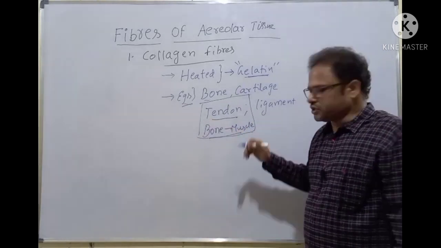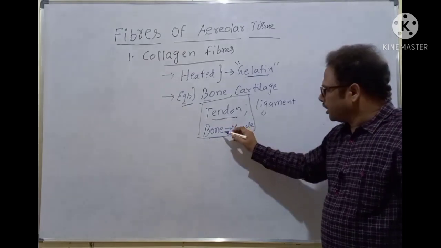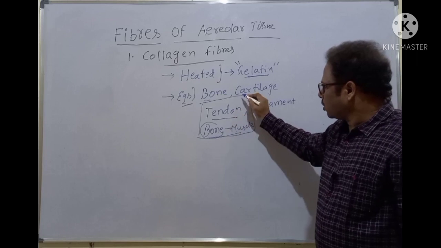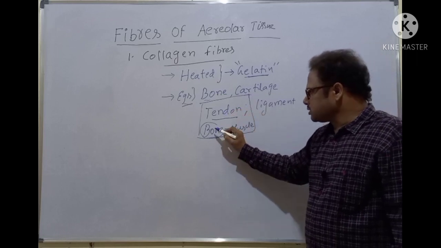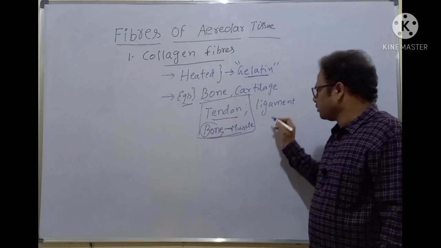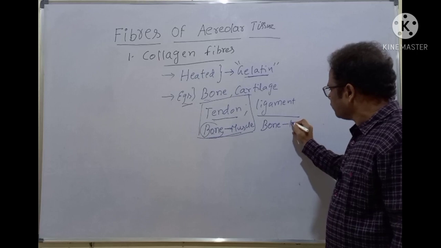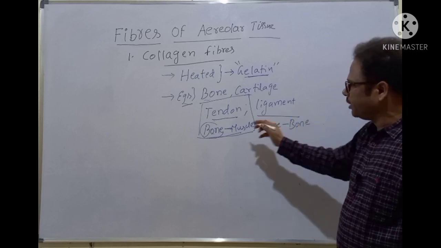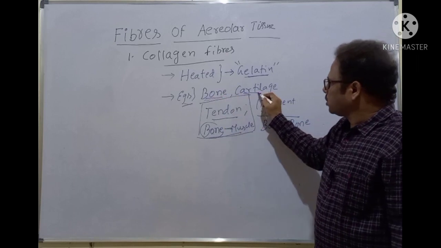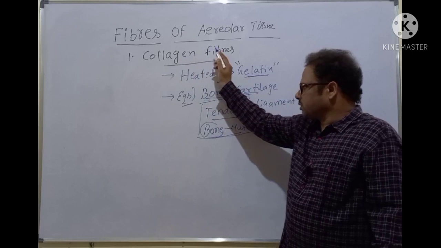In a future lecture, most probably after one or two lectures, I'll be uploading the lecture on the bone and then cartilage, all these things. Tendon means the connection between the bone and the muscle. And ligament means the connection between the bone and the bone. Bone to bone is called a ligament. Bone to muscle is called a tendon. In bone, cartilage, tendons and ligaments, the collagen fibers are present.